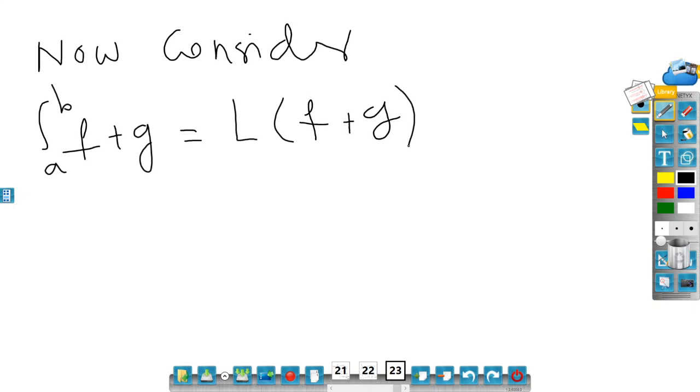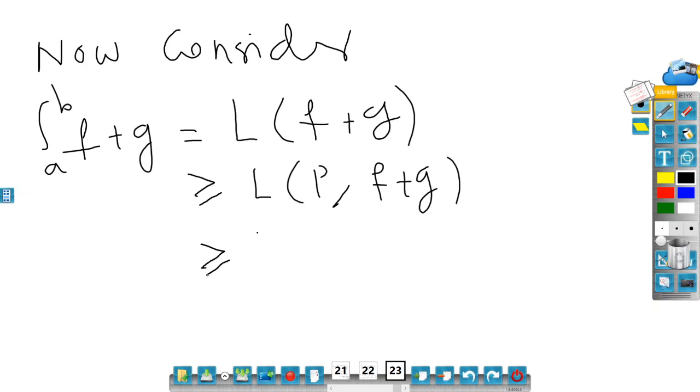But the lower integral is definitely greater than or equal to, because it is a supremum, and a supremum is always greater than LP comma F plus G, which is further greater than or equal to LP comma F plus LP comma G. How did I get this?